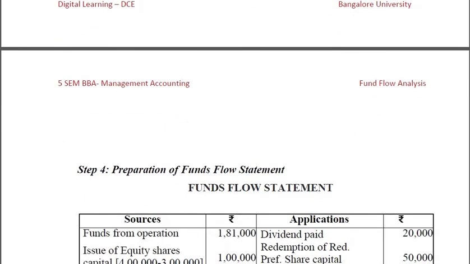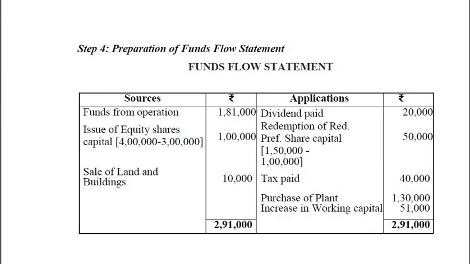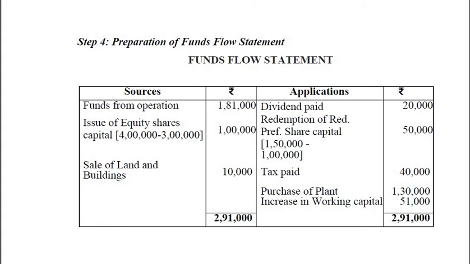So step 4, preparation of funds flow statement. In the fund flow statement, we have sources of funds like funds from operations, that is 1,81,000. Then we issued equity shares, that is 4 lakh minus 3 lakh, that means current and previous year balance. 4 lakh minus 3 lakh, 1 lakh it will be. Then sale of land and building, we sold that one. So the source of fund will be 10,000. So the total sources of funds is 2,91,000.